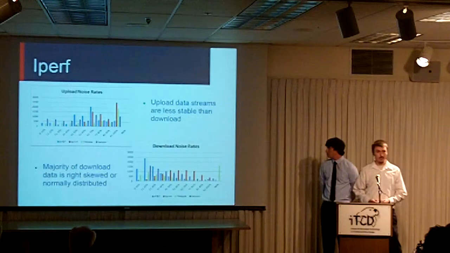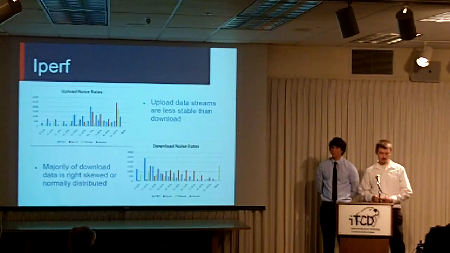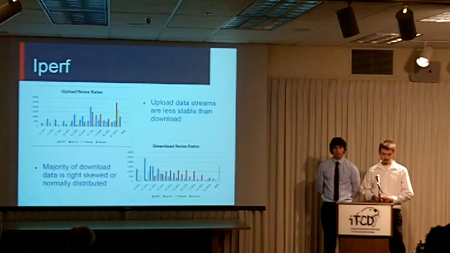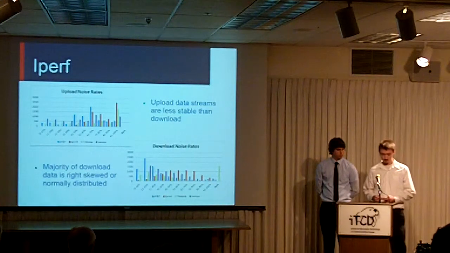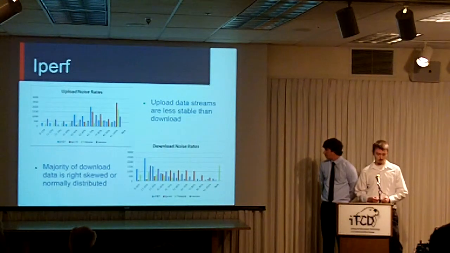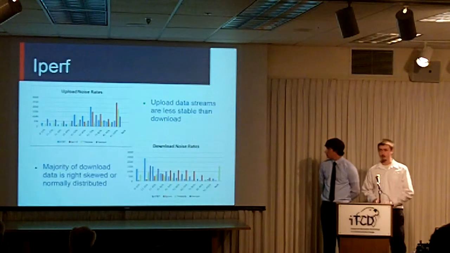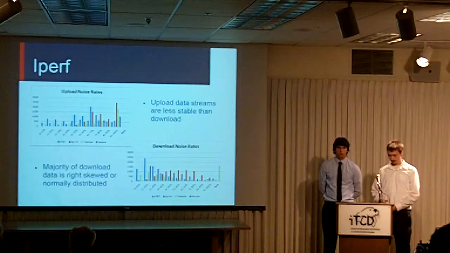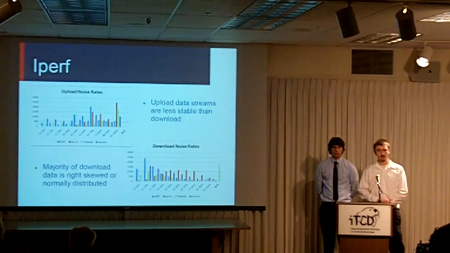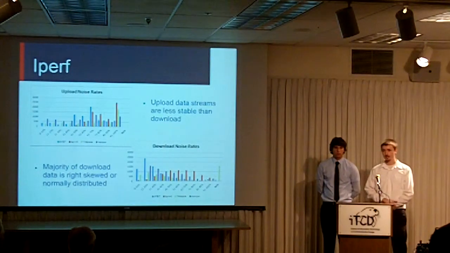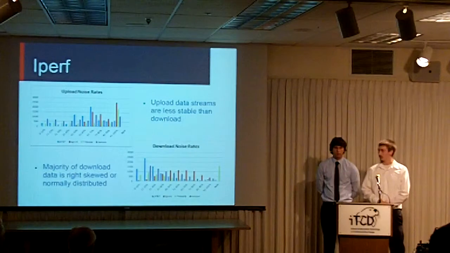For download streams, AT&T, T-Mobile, and Verizon experience a right-skewed distribution of noise, which indicates that there's very little noise between the technology and the actual data that's being transmitted over these networks. Sprint is the exception, where we observe a normalized distribution with a median between 50 and 60%. These findings have been submitted for publication in the IEEE conference, GlobeCom 2013.